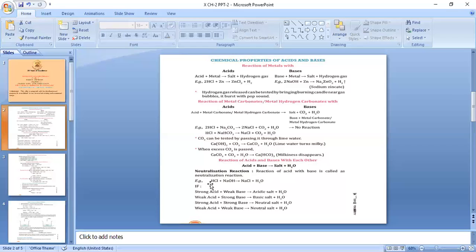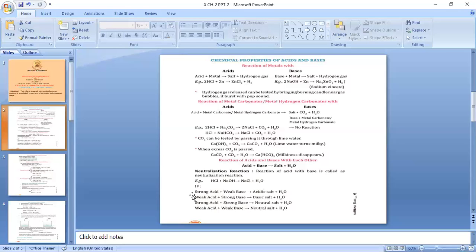Let's consider one example. Acid is HCl, base is NaOH. So HCl plus NaOH gives NaCl plus H2O. The salt formed here is NaCl, that is sodium chloride. So we can have 4 different types of neutralization processes depending upon the type of acid and base that is being used in that process.